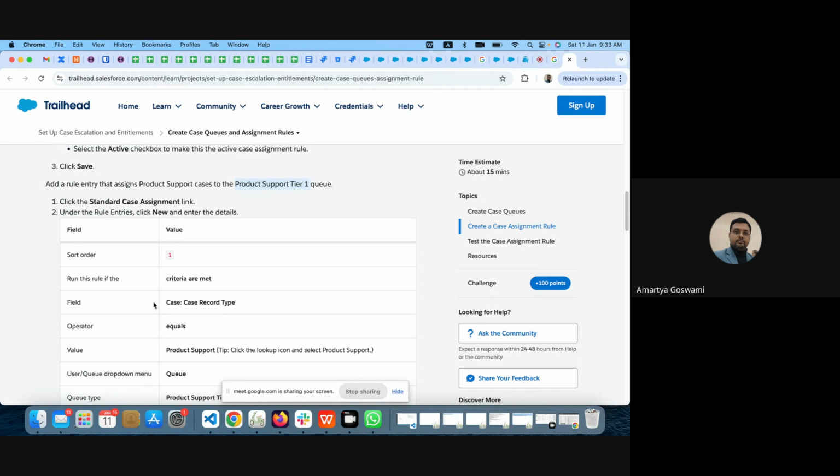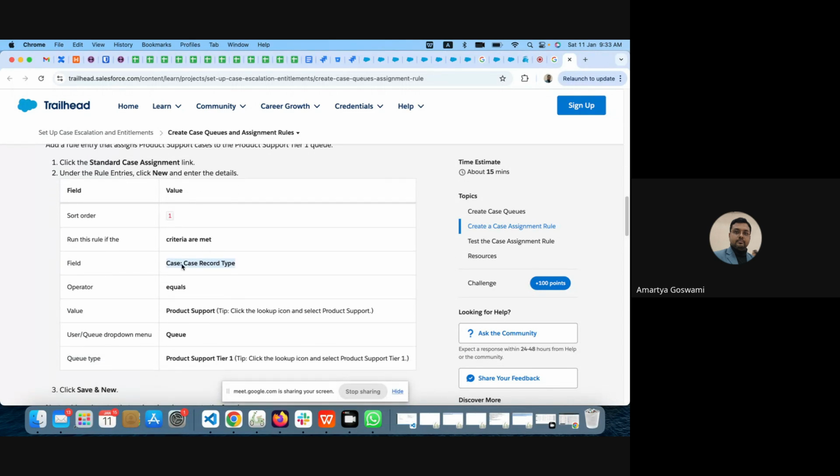Now second thing is which fields we will use as the criteria. We can use specific record types for that. We can use something else as well. Then you have the operator.